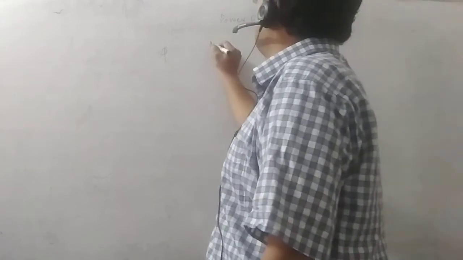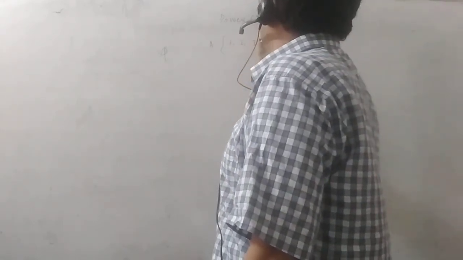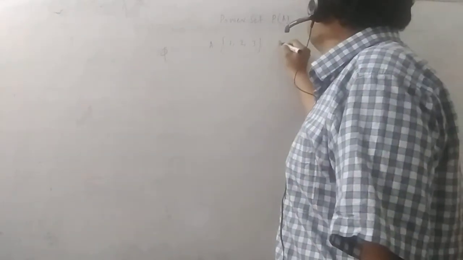Okay, once we write what the power set of A is, next we can give another example. It generally comes in NCERT also, you can see this example. If A is equal to {1, 2, 3}, 3 elements are there. What is its power set?